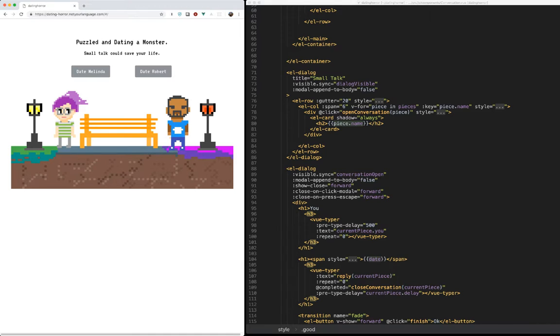The second biggest takeaway from this event was that you need to know your tools going in a lot better than I did mine. I had chosen a fairly new tool for the pixel art creation as well as the music creation. I knew my editor very well. I was using Vim at the time. However, the plugin I used for Vue and Vim was something I was not terribly familiar with.